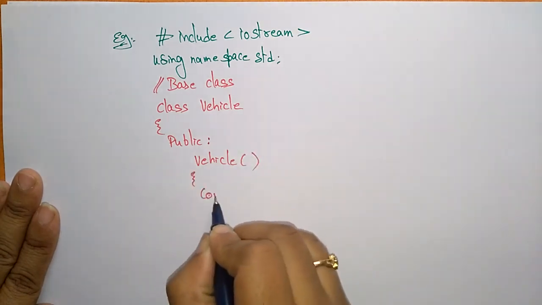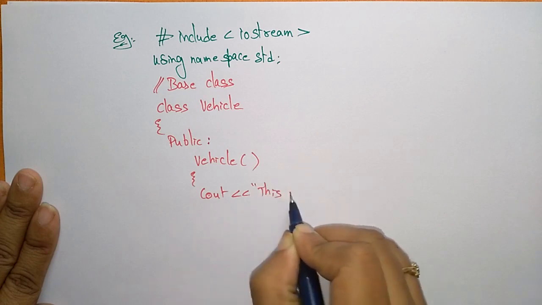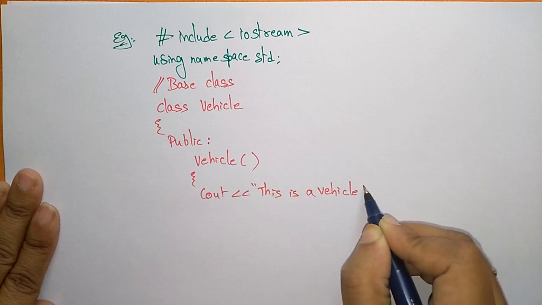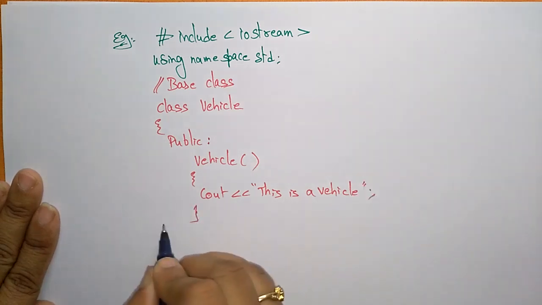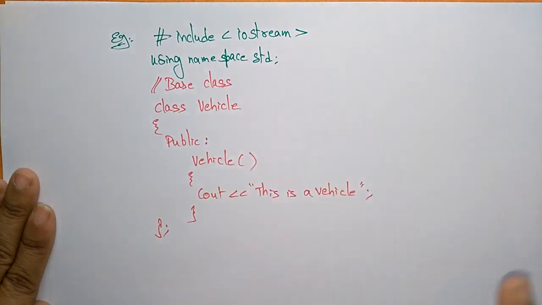Public. Vehicle is the function. Here I am writing cout, this is a vehicle. I am just printing the message. So this is the base class, only the base class.